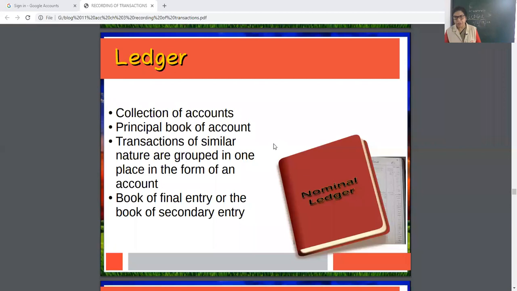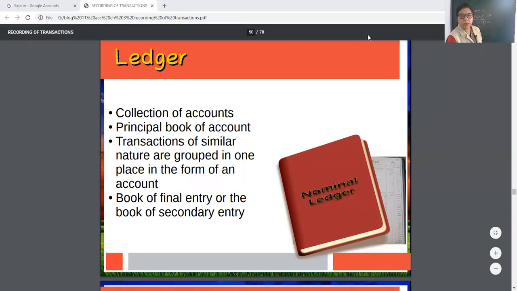Ledger folio, which I explained to you, is like a specific page number. Folio means page number here. Like all you students got one scholar number that is unique for each student. Same here.